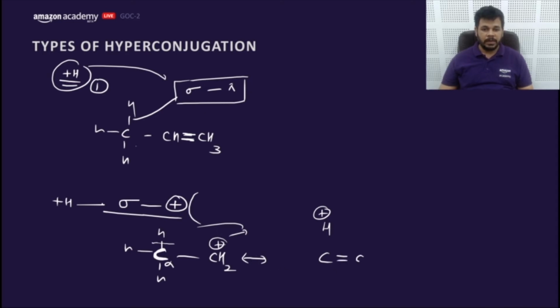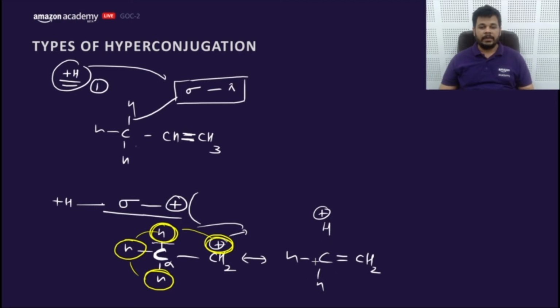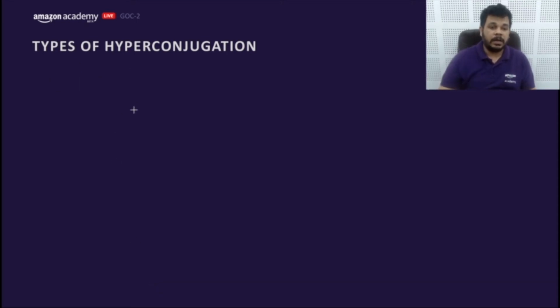Negative and positive form a bond. So now this positive charge is delocalizing over a number of H. The positive charge gets delocalized over 4 atoms, so this positive charge gets stabilized. So carbocation gets stabilized if the number of alpha H are relatively more.